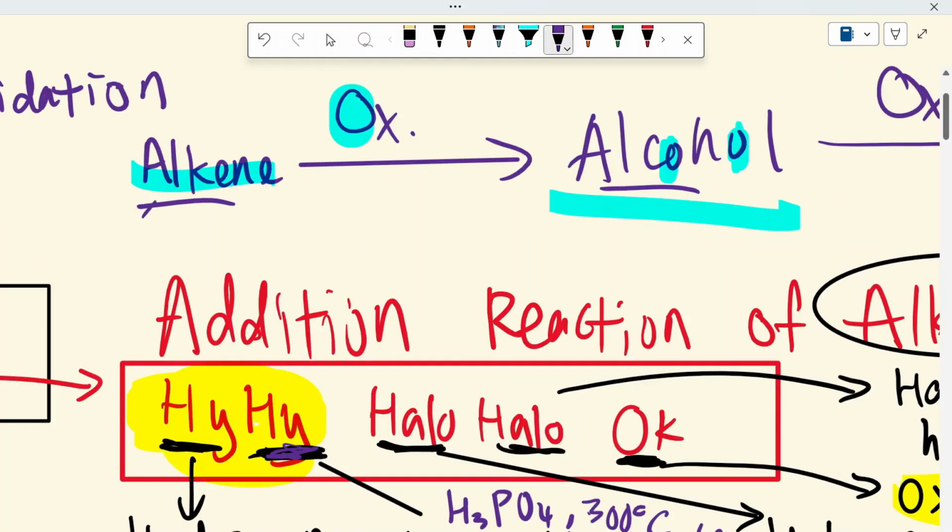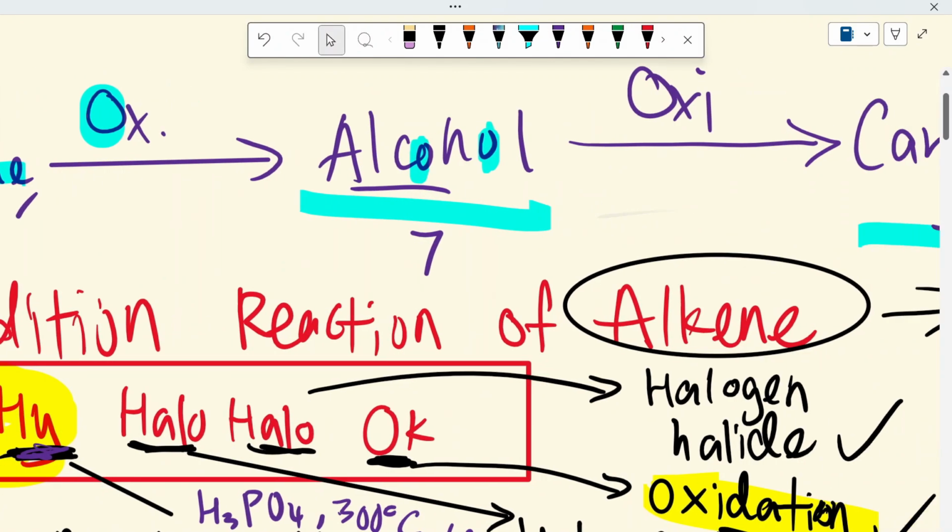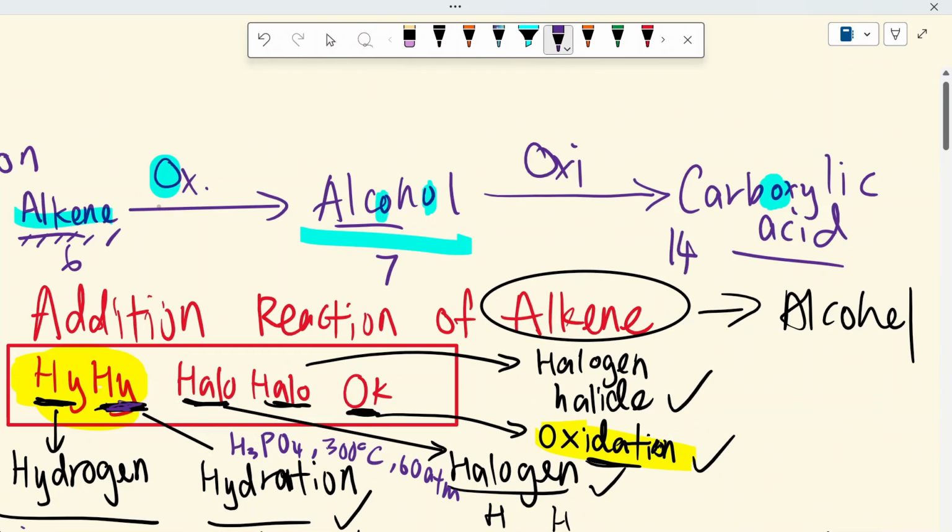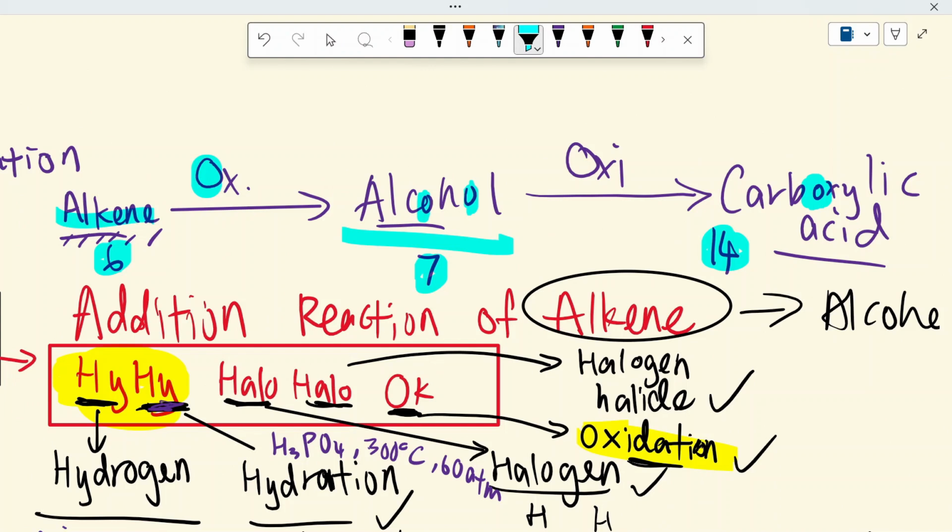So for alkene we have 1, 2, 3, 4, 5, 6. We have 6 alphabets, and for alcohol we have 7 alphabets, and for carboxylic acid we have 14 alphabets. So you just have to arrange this chain from the short terms to the long terms. So it is impossible for you to forget about this, right?